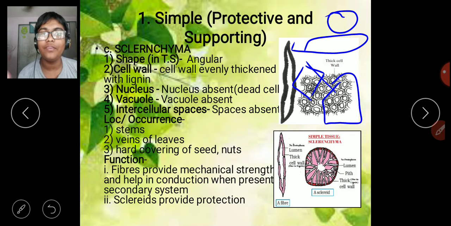Its function: the fibers provide mechanical strength, and they also go in conduction. Okay, and the sclereids which are there, they provide the functions. The sclereids are also known as the stone cells.